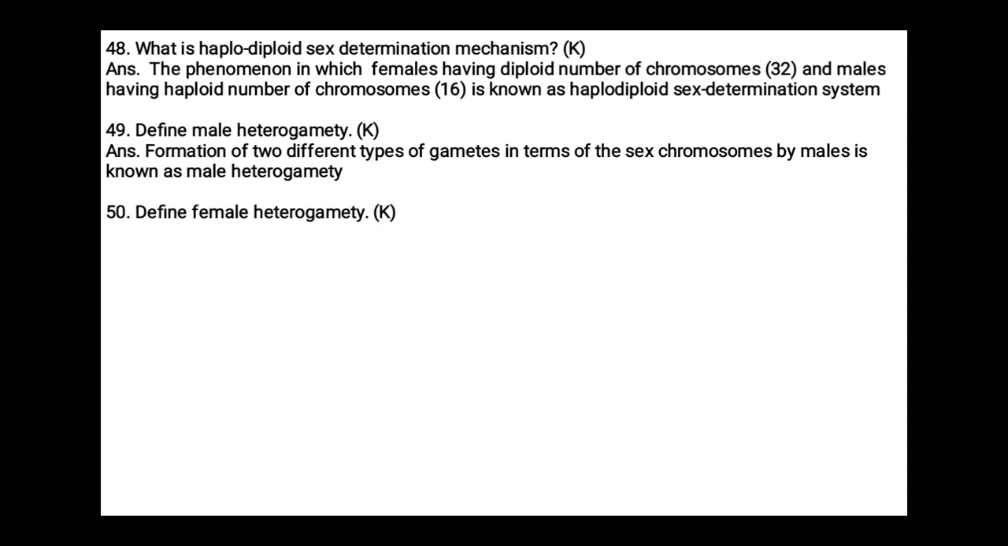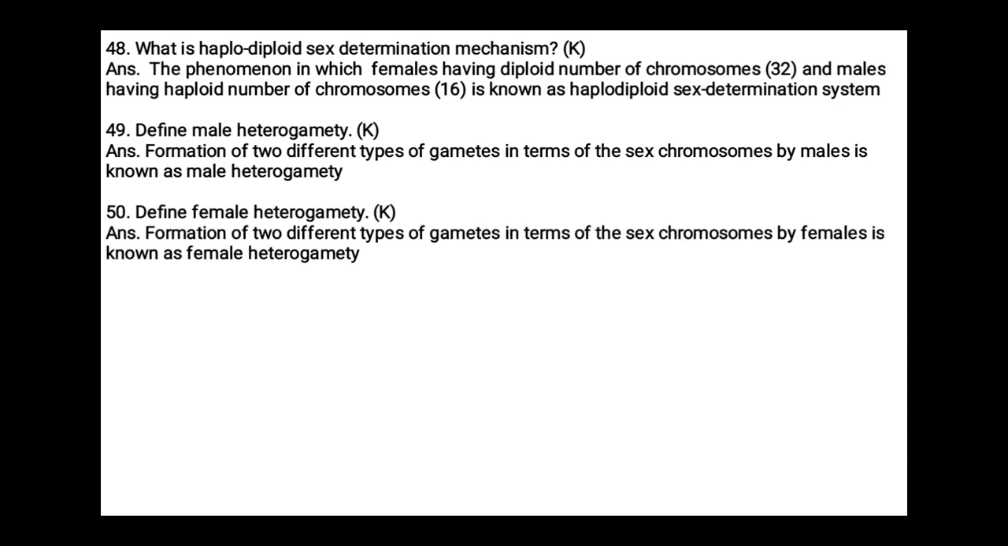Define female heterogamety. Formation of two different types of gametes in terms of sex chromosomes by females is known as female heterogamety. That means when a female individual is forming eggs with different types of sex chromosomes, then it is